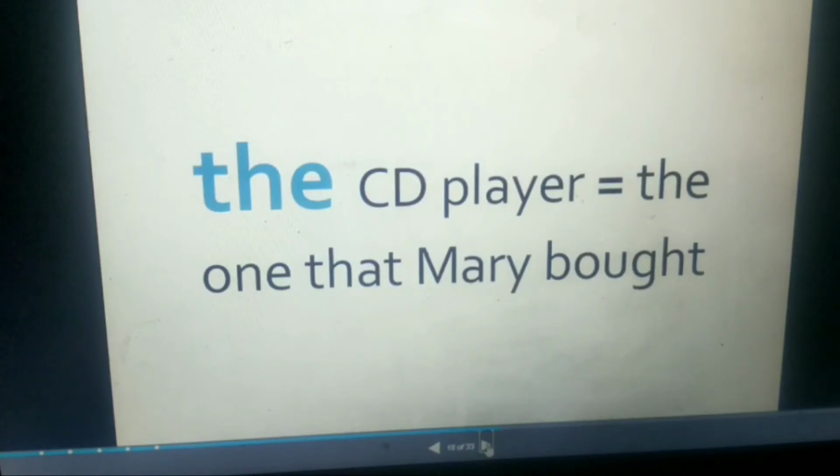So you remember I had read two sentences. So here the CD player means the one that Mary bought. So it has become a particular CD player.